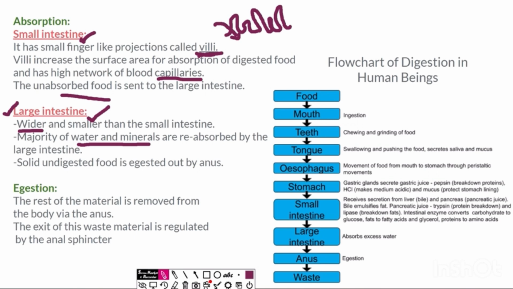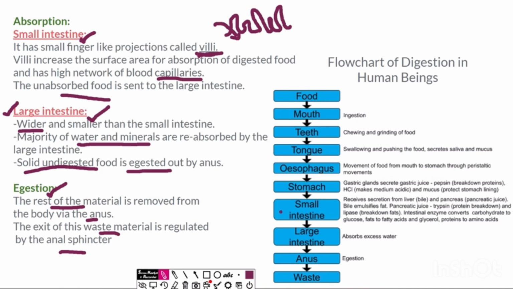So 90% of the water is also reabsorbed, and now we have solid undigested food which is left, which is egested out by the anus. The rest of the material which is not used by the body, the undigested unwanted material, is removed from the body by the anus. The exit of this waste material is regulated by the anal sphincter. So this is how the complete digestive system of human beings works.